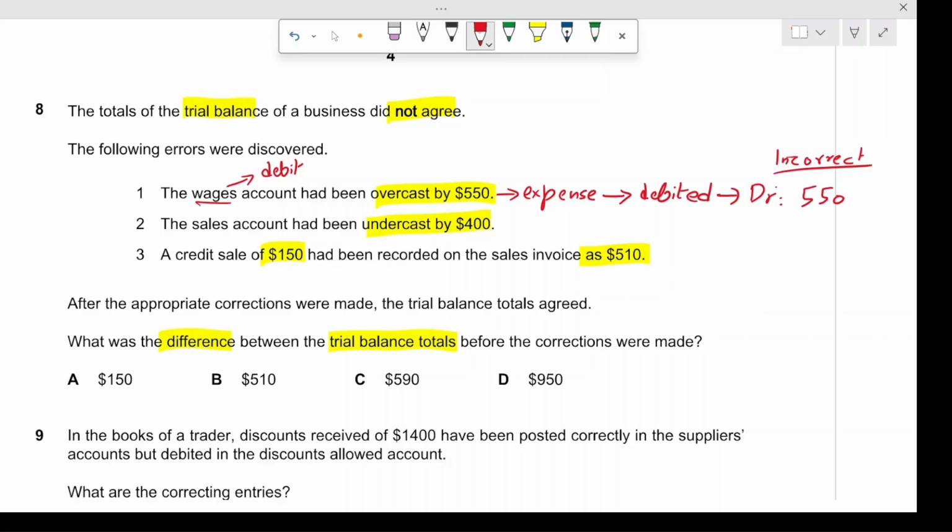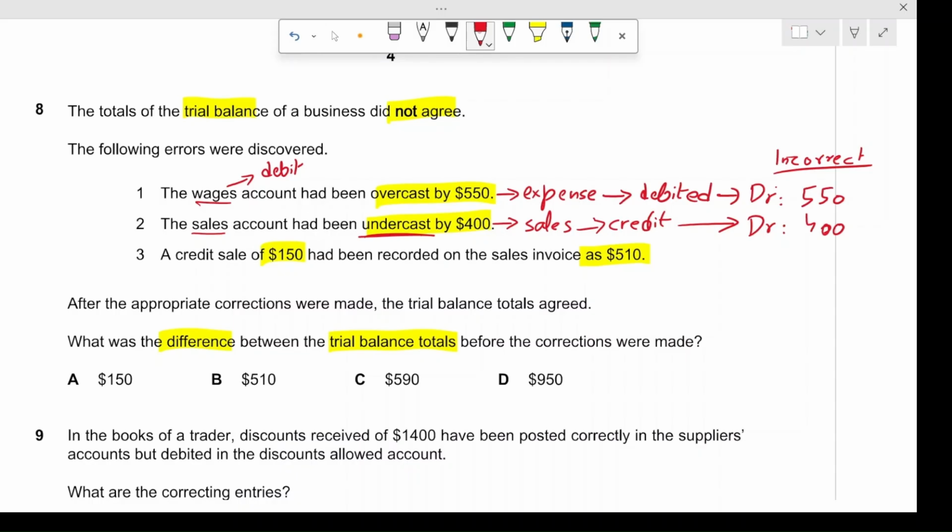And what about the sales account? The sales account is revenue, so it is a credit account. However, this account was undercast by $400, meaning this account was debited by $400. It was not credited as it should have been. It should have been credited. However, it was debited. So the incorrect entry was debited by $400. All right, $400. So the last one, a credit sale of $150 had been recorded on the sale invoice as $510.